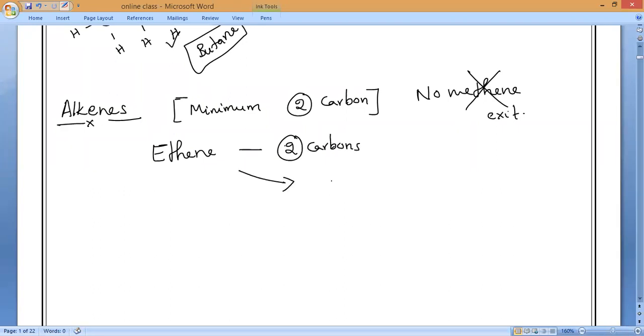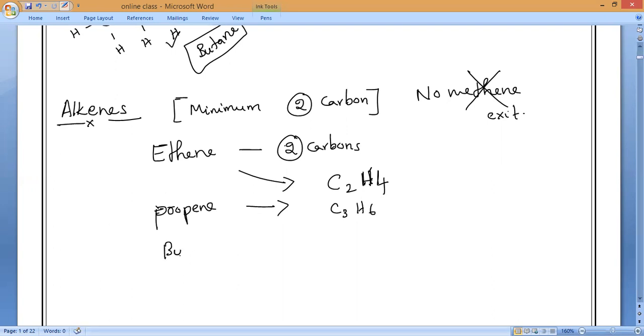The formula of ethene is C2H4. After ethene, the next one will be propene, C3H6.